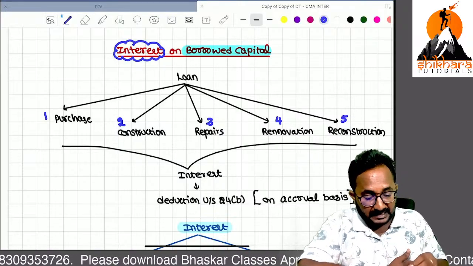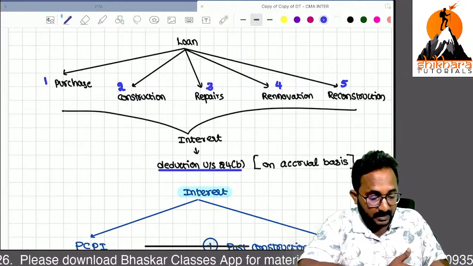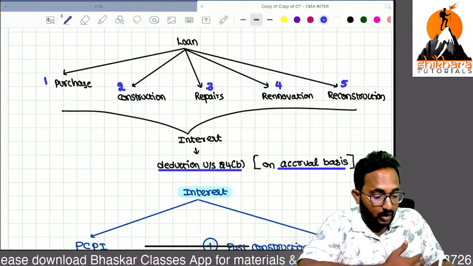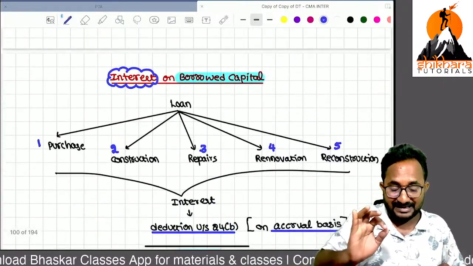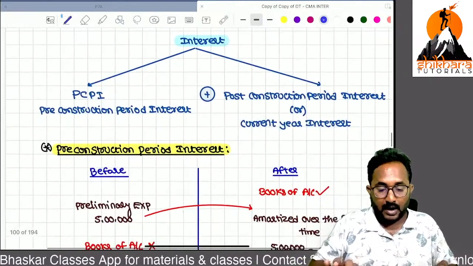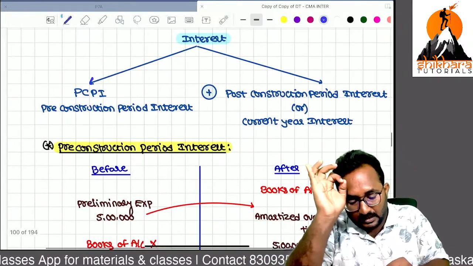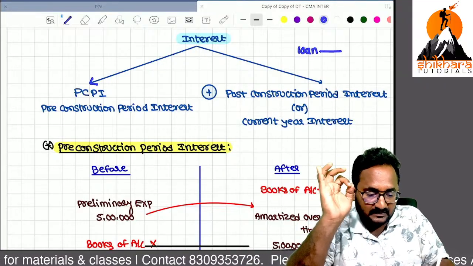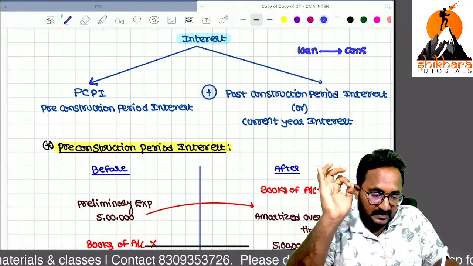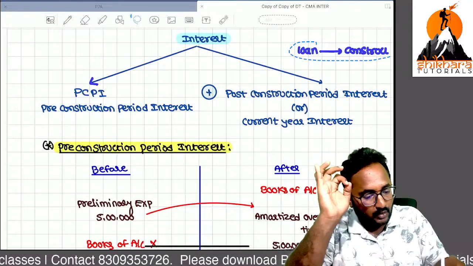Whatever interest you paid is allowed on an accrual basis. Even though you are not actually paying that interest, if it is accrued, that is enough, you can take that amount as deduction. Now I want to classify that interest into two types. If you have taken the loan for construction, not for other purposes, for which purpose?